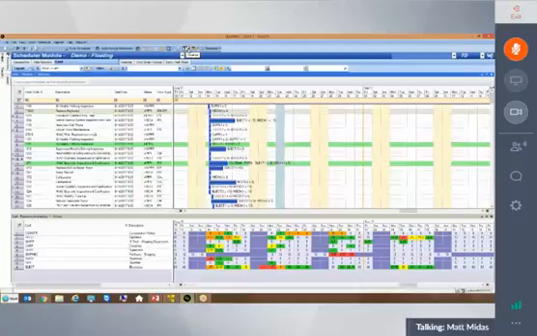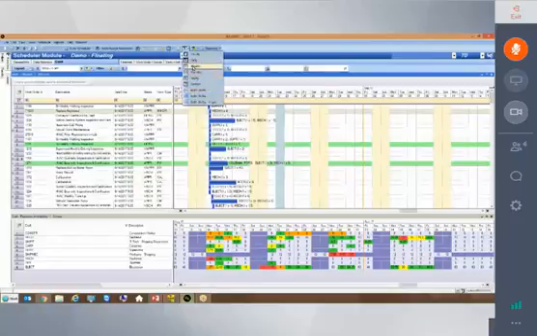This one here is basically looking at the timeline. We're looking at it on a daily basis. I can change that to an hourly basis, a weekly basis, monthly, yearly, custom. I can look at different shift schedules that we have set up, and this will automatically refresh all of this information down here, which is our resource availability.